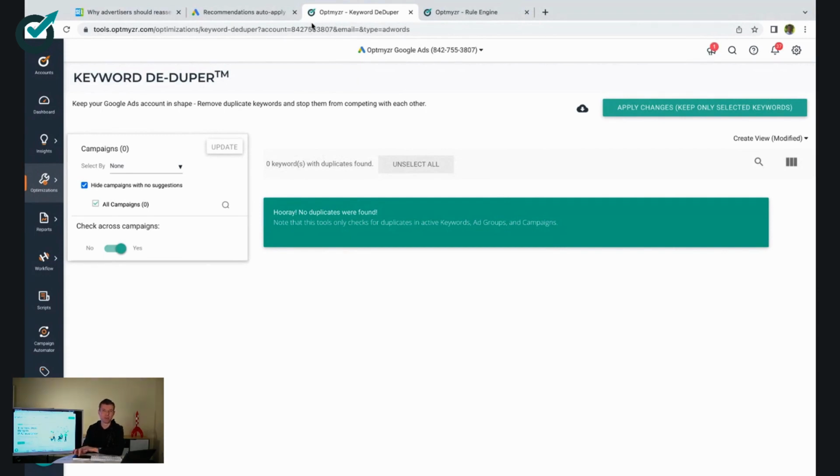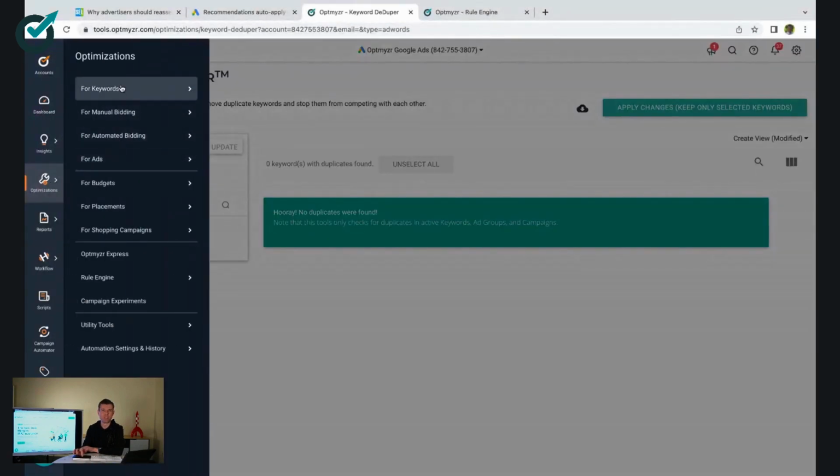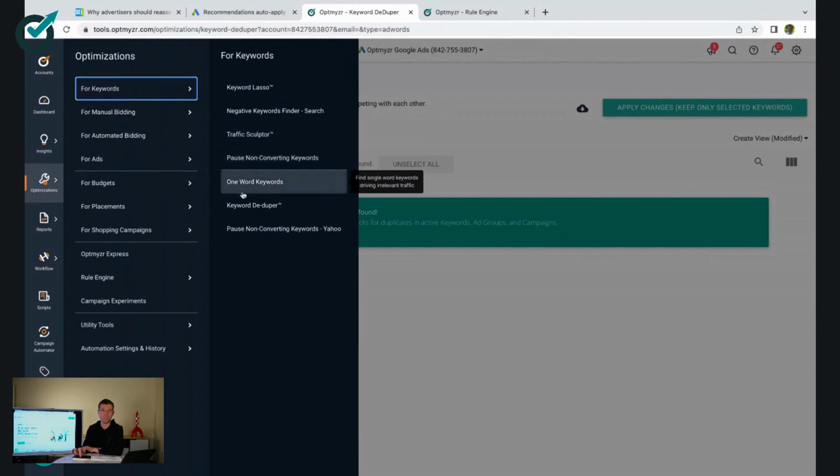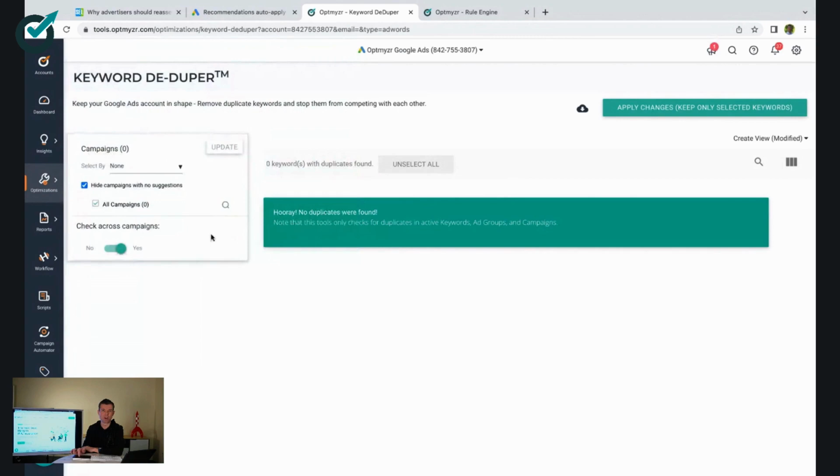For that, as an Optmyzr user, you can go to the section for optimizations, for keywords, and then go to the keyword deduper. The keyword deduper works in several ways. It can either check across campaigns for duplicate keywords, or it can check within the same campaign for duplicate keywords. Whenever the tool finds duplicates, it will present them to you with an automatic recommendation of which ones to remove based on performance data, but you can always go ahead and change those selections if you prefer to remove other keywords that are also considered to be duplicates.